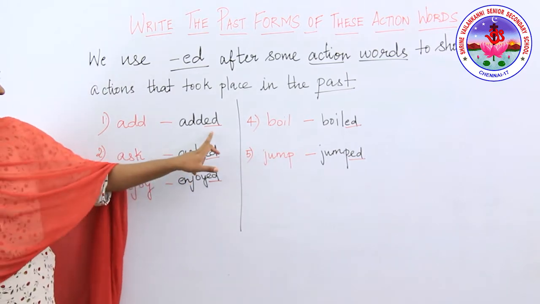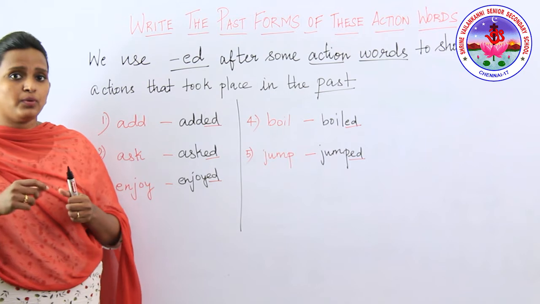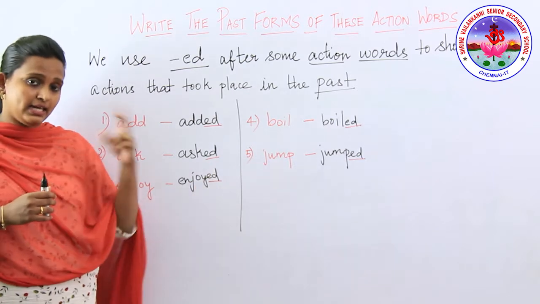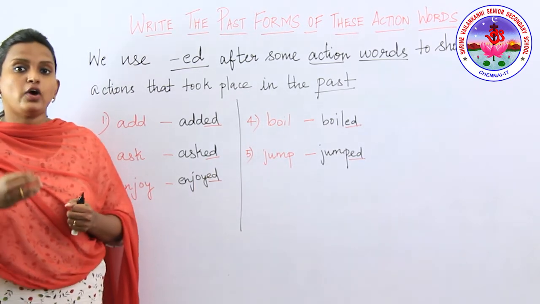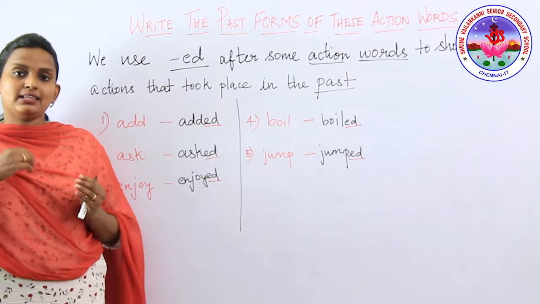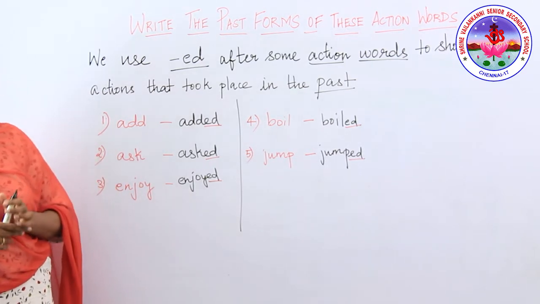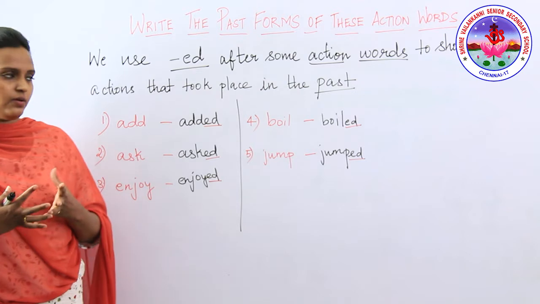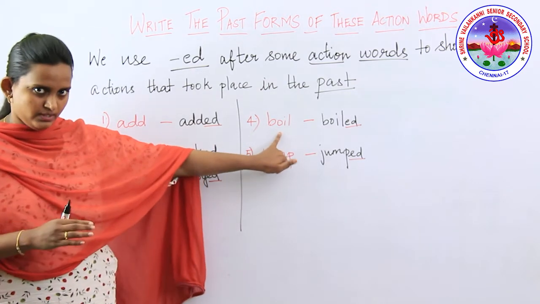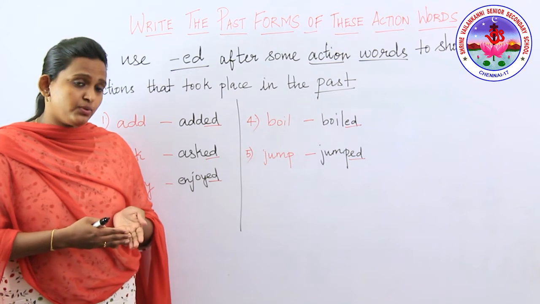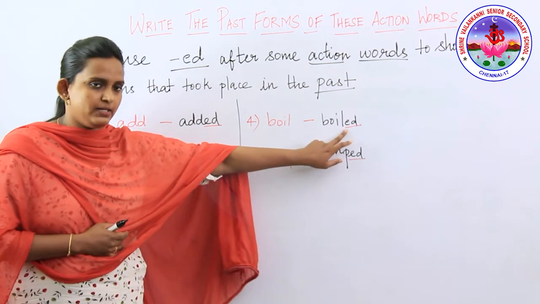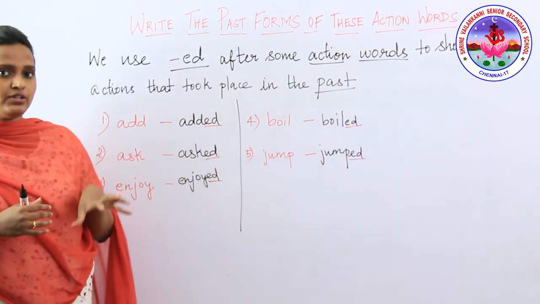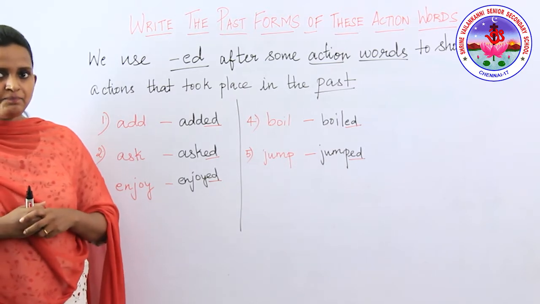Even after adding ed at the last, the pronunciation of the word also changes. So this will be enjoy, and if I'm going to say it in the past form, I have to say enjoyed. So you need to add ed at the last and pronounce it like that. The fourth word is boil. When you boil some water or anything, boil is an action word, and the past form of this action word is boiled. Which means that you need to add ed at the last, not in the front or in the middle. Always add it at the last.